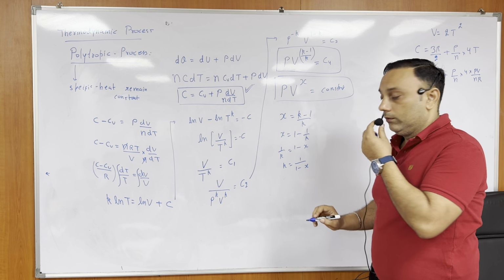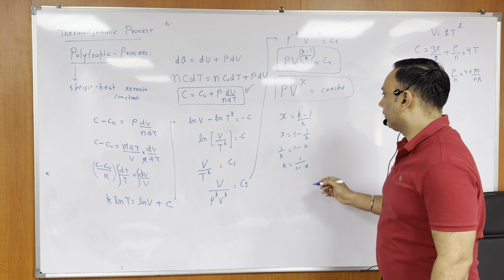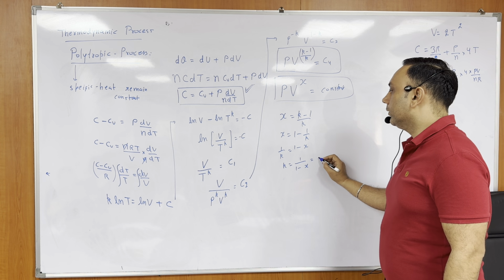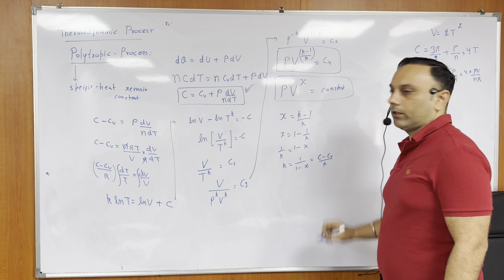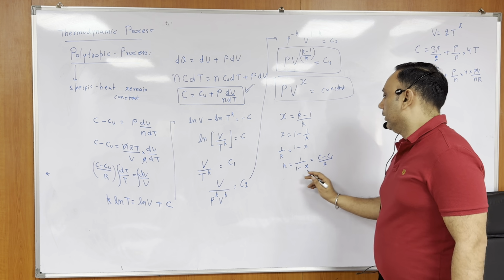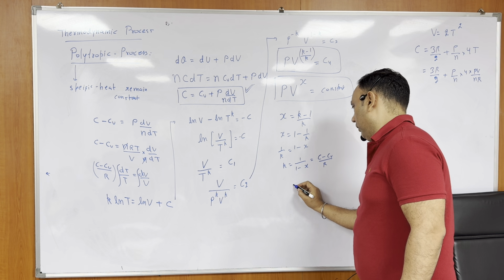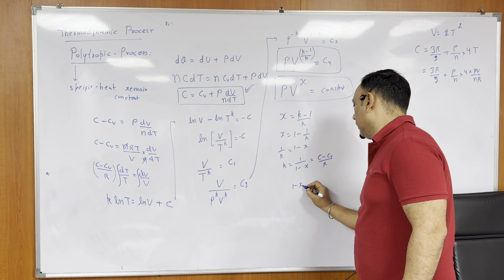Yes or no? What was K? C minus Cv by R. Yes or no? Okay.